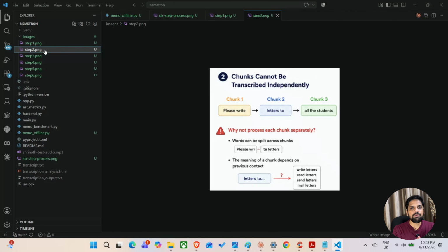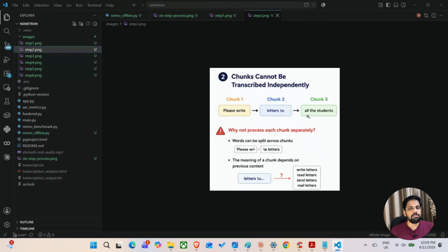As we are receiving individual chunks, you might be thinking, why can't we process these chunks separately? It is not possible due to the nature of streaming data. In case of streaming data, there might be overlapping words. Let's take this sentence: Please write letters to all the students. If we have 3 chunks where the boundaries of these words are well within the chunks, such that chunk 1 contains please write, chunk 2 contains letters to, and chunk 3 contains all the students, then the transcription of the model will be accurate.